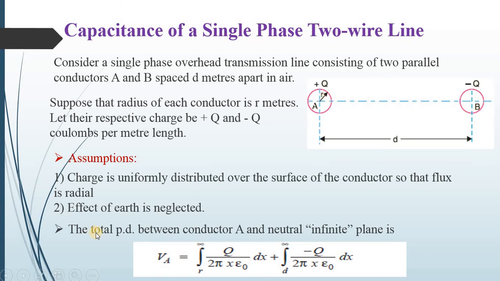Then the total potential difference between conductor A and the neutral infinite plane is VA is equal to integral from r to infinity of q upon 2 pi x epsilon 0 dx plus integral from d to infinity of minus q upon 2 pi x epsilon 0 dx.